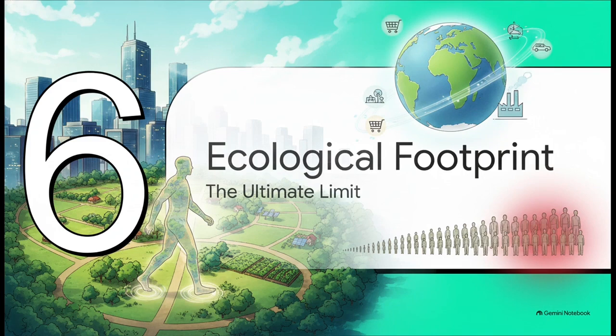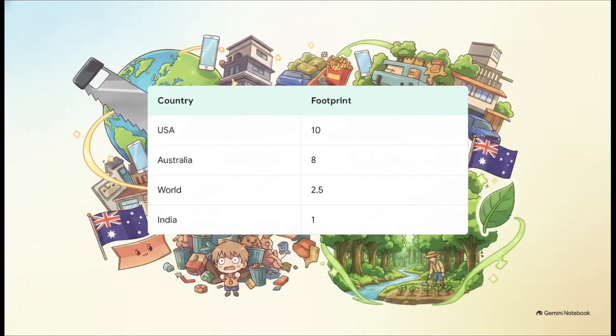Section 6. Our ecological footprint, the ultimate limit. All of this massive growth brings us to a crucial concept: our ecological footprint. This is the amount of productive land actually required to support a single person. And wow, the global disparity here is just staggering. To put it in perspective, the US requires about 10 hectares to support one individual's lifestyle. Australia needs roughly 8. The world average is sitting right around 2.5, while a rapidly developing nation like India uses just 1 hectare per person.